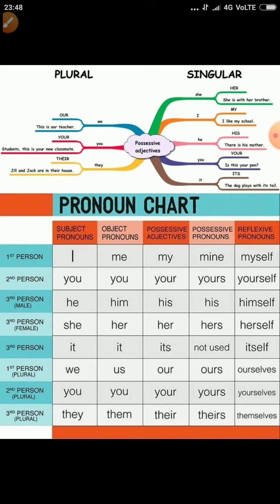Then objective pronouns like me, you, him, her, it, us, you, them. Possessive adjectives are my, your, his, her, its, our, your, their. And the possessive pronouns are mine, yours, his, hers, ours, yours, theirs.